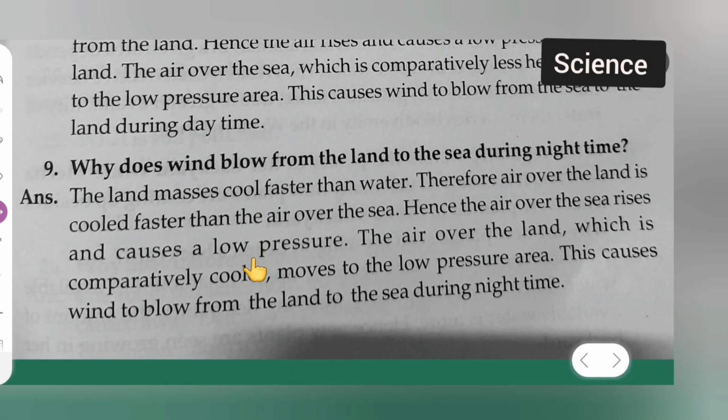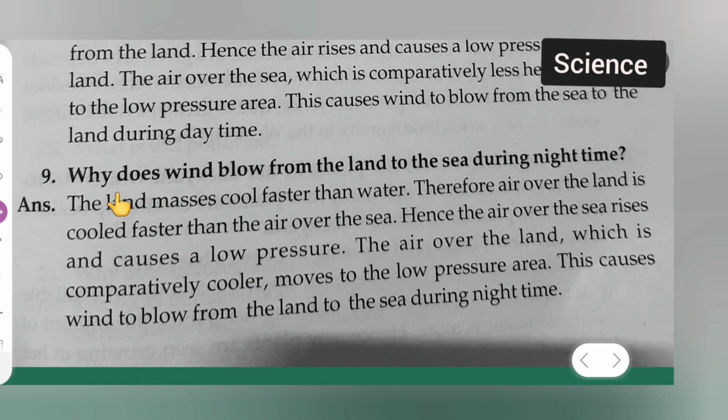Next, moving towards question number 9. Why does wind blow from the land to the sea during night time? Answer is the land masses cool faster than water. Therefore, air over the land is cooled faster than the air over the sea. Hence, the air over the sea rises and causes a low pressure. The air over the land, which is comparatively cooler, moves to the low pressure area. This causes wind to blow from the land to the sea during the night time.